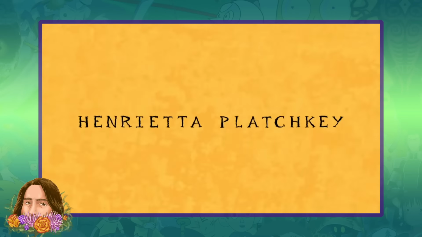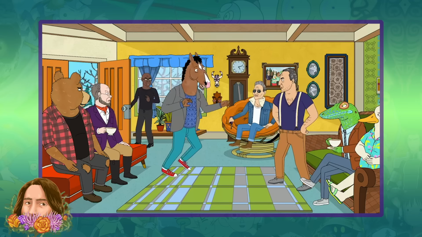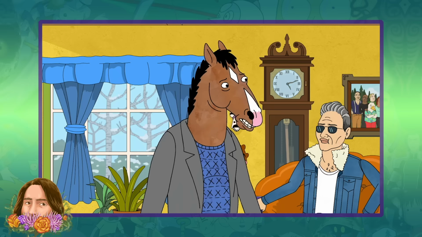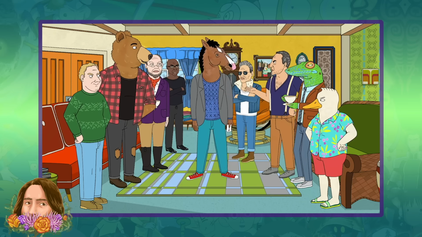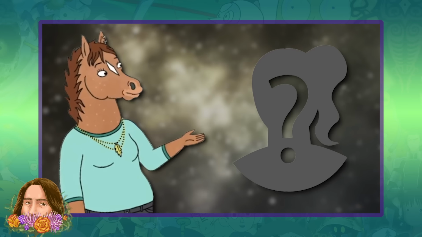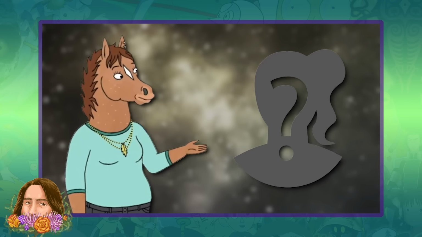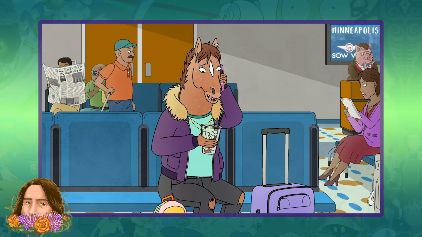He flies to Wichita and goes to her house and tries to reason with her 8 fathers. BoJack says that he understands if he can't see Hollyhock again, but he needs her to know the truth about her real father and who her mother actually is. They agree to tell her, but make him leave. When Hollyhock learns about Henrietta, she reaches out and the two get to know each other. Hollyhock then decides to fly to Minneapolis to visit her.